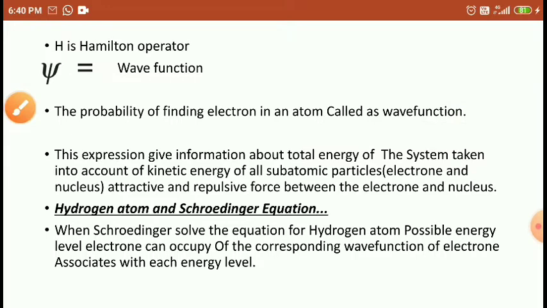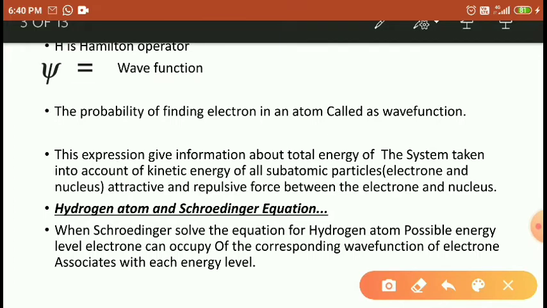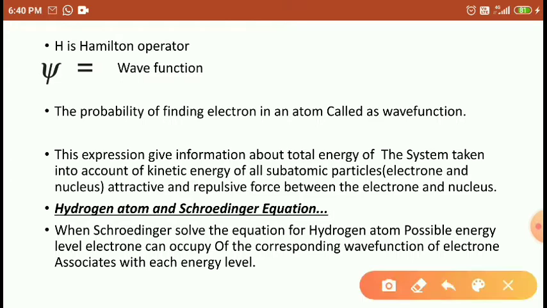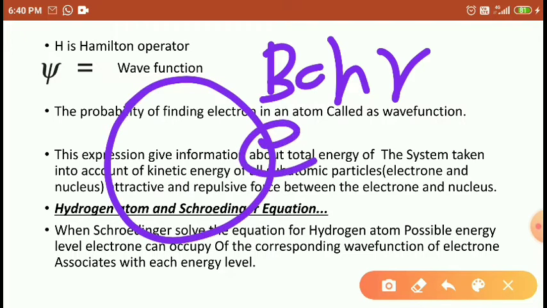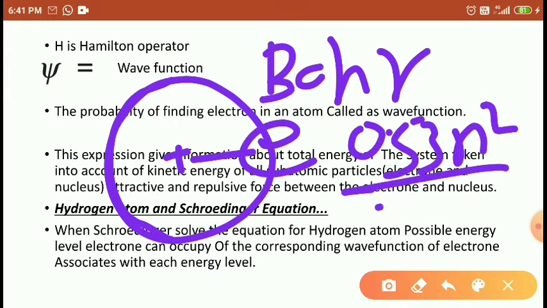According to Bohr theory, what does he state? He states that in the atom, electrons rotate in a fixed path, at a fixed energy level and with a fixed radius. He gave the value of the radius as 0.53 n square by Z angstrom, the radius of the stationary state of the atom.